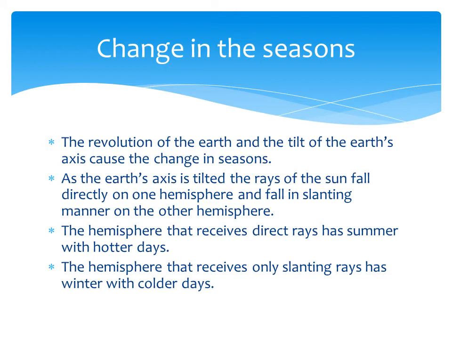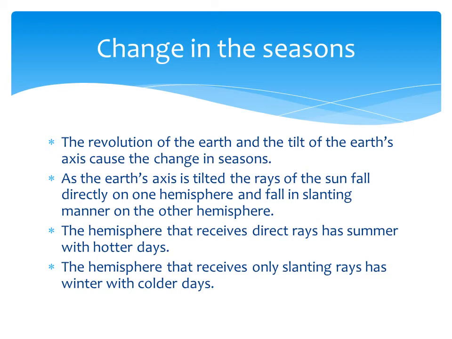So next, talking about the changes in the season. How do the changes in the season take place? As we all know, we have the common 4 seasons. What are they? One is the summer season. Second is the winter season. Third is the spring season. And the fourth is called the autumn season.